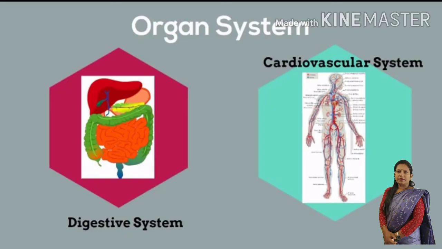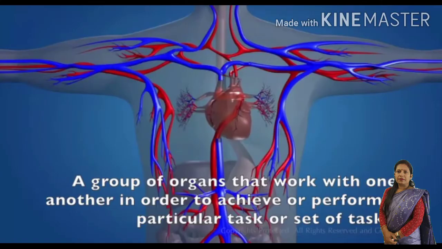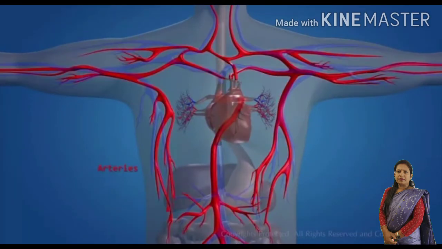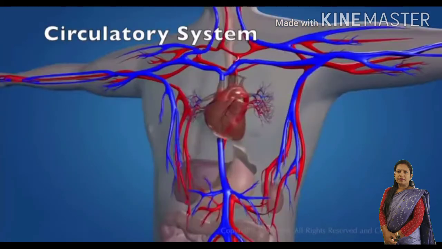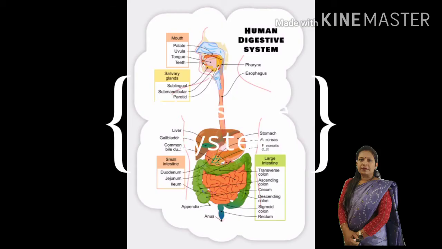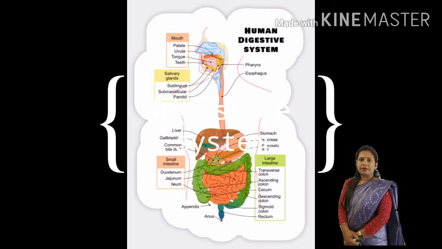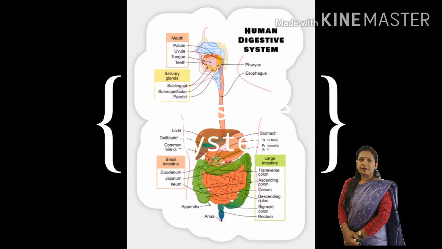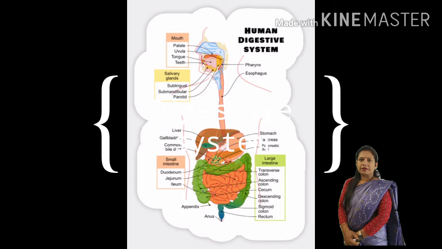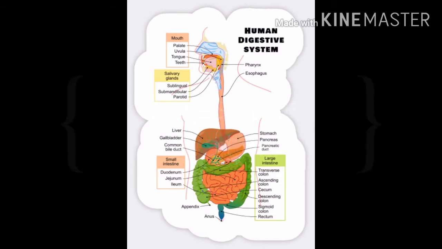Next is the organ system. A group of organs working together is called an organ system. For example, cardiovascular system, digestive system, and many more. Your digestive system is an organ system. Can you recall some of the organs of the digestive system? These are the mouth, the food pipe, the stomach, and the intestine. Each organ has a special job to do. Each organ has a special function to do. Together they digest your food.